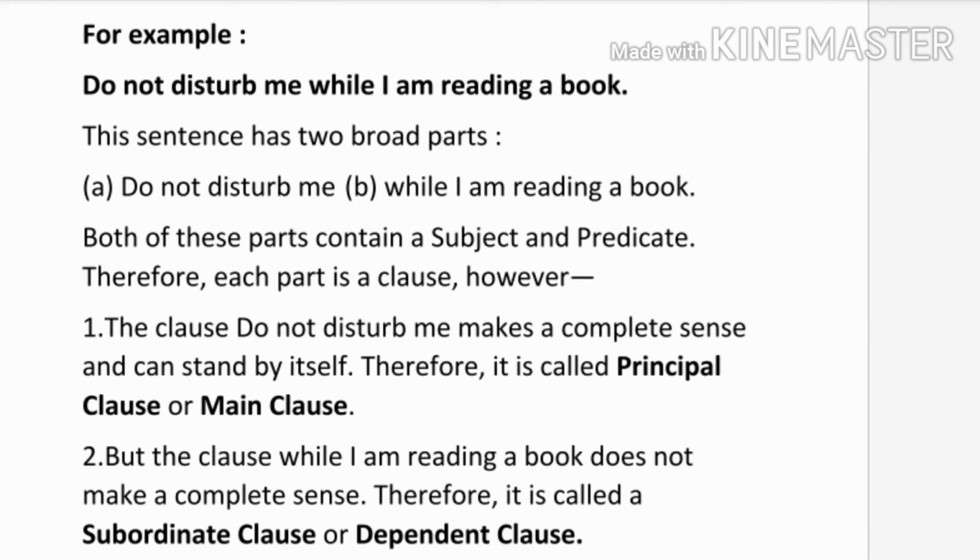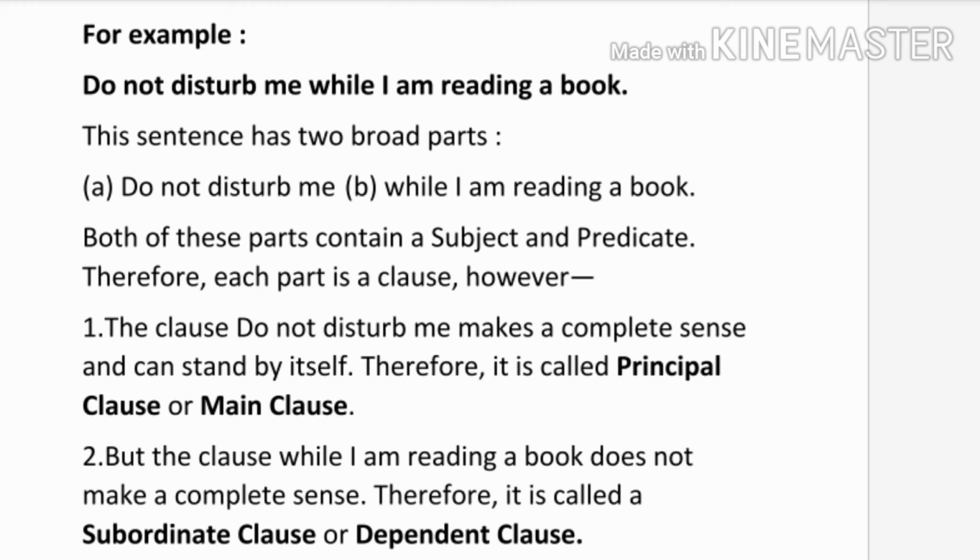The clause which does not require any other sentence to complete its sense or meaning is called a principal clause. But the clause "while I am reading a book" does not make a complete sense. Therefore, it is a subordinate clause or dependent clause. A subordinate clause depends on the principal clause to complete its meaning.